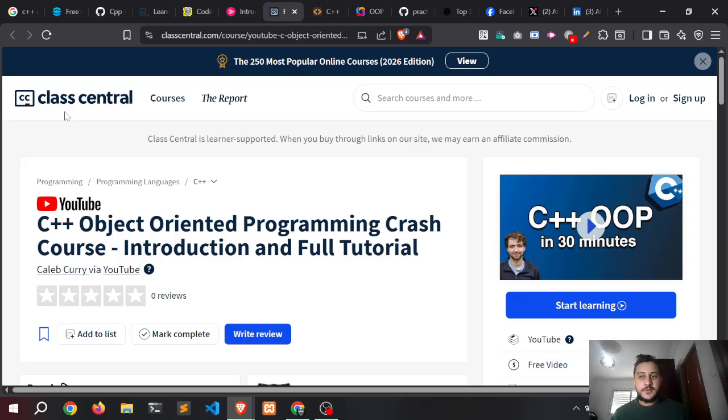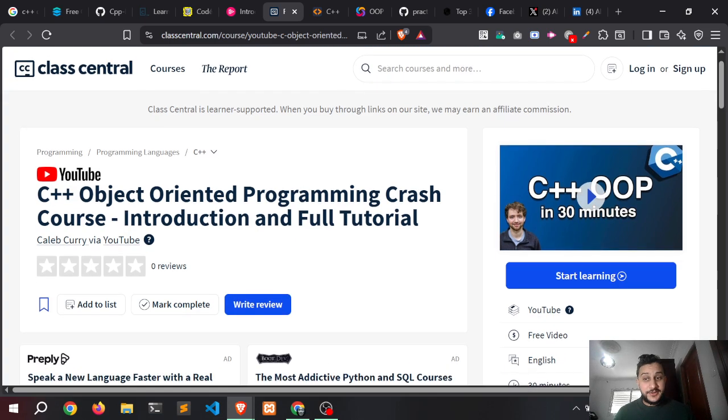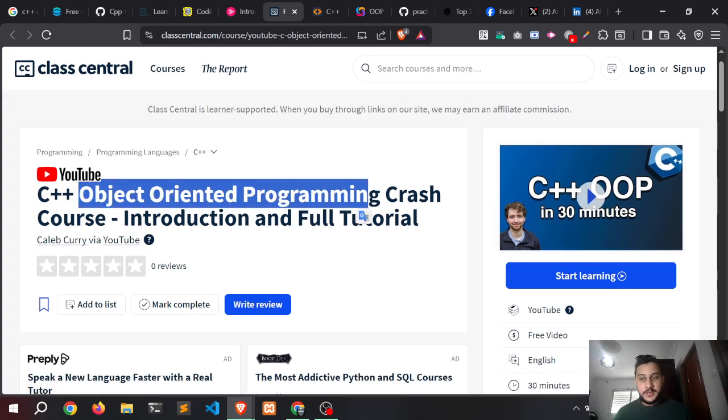Another website called Class Central focuses on object-oriented programming. Object-oriented programming is the second topic you learn after the basics of programming, because you will need these concepts when you start working. So if you are interested in object-oriented programming and free courses, this class structure allows you to study and understand object-oriented programming.